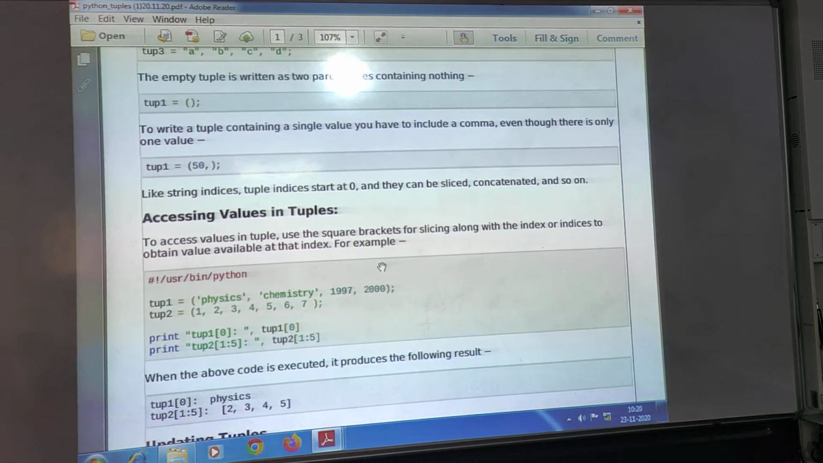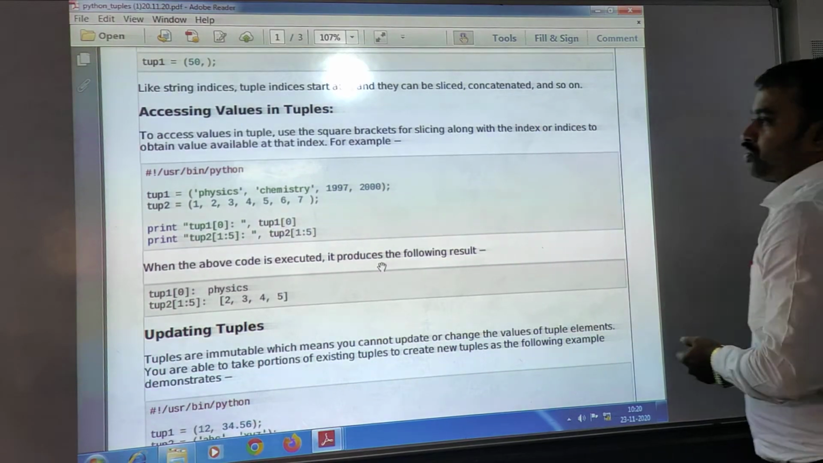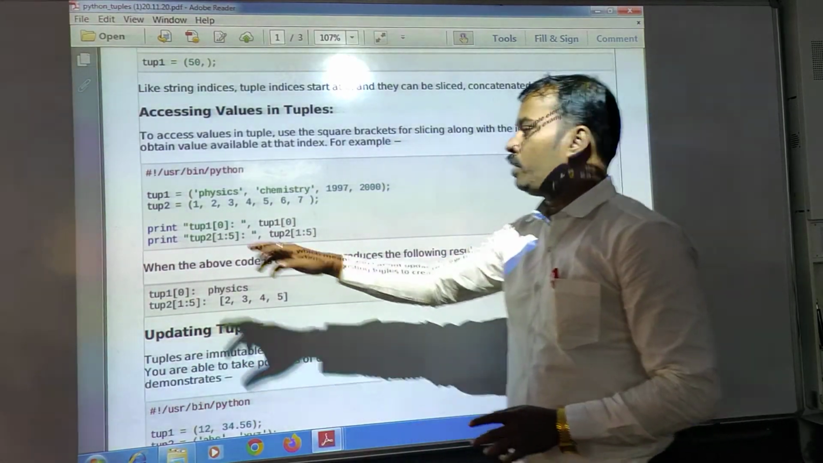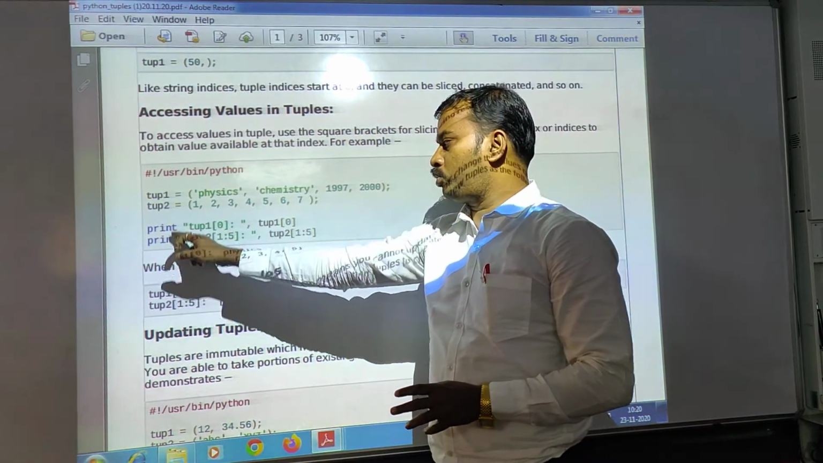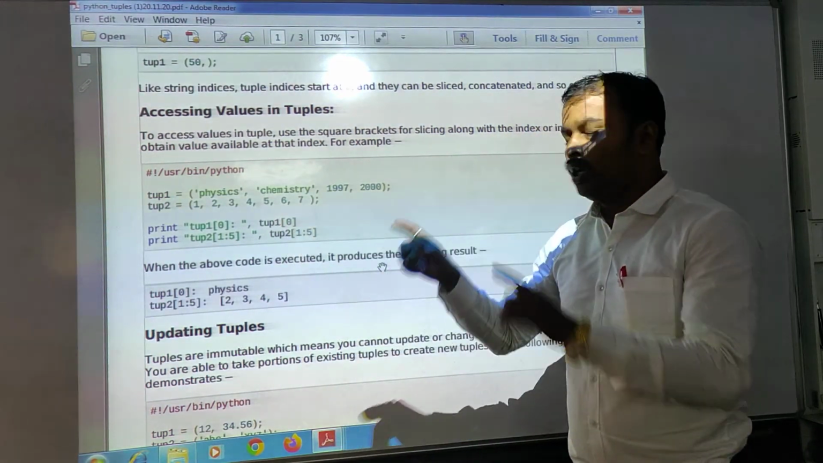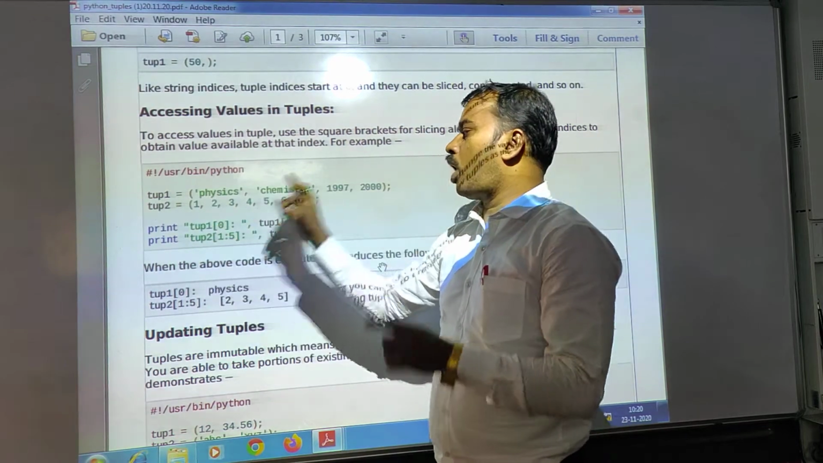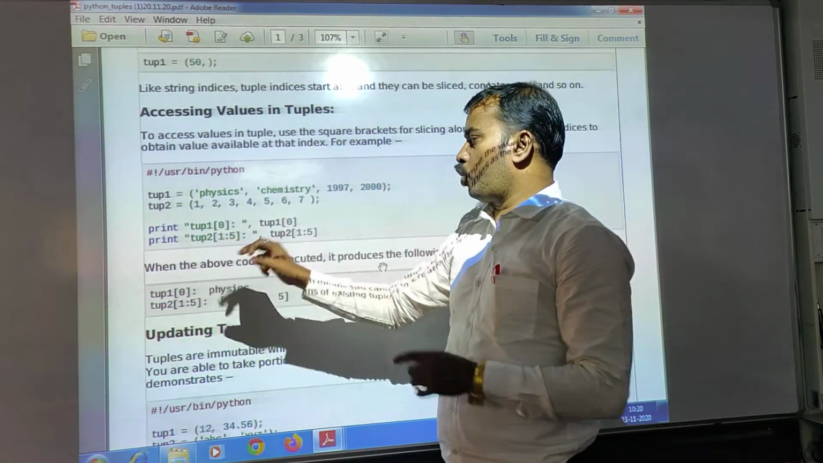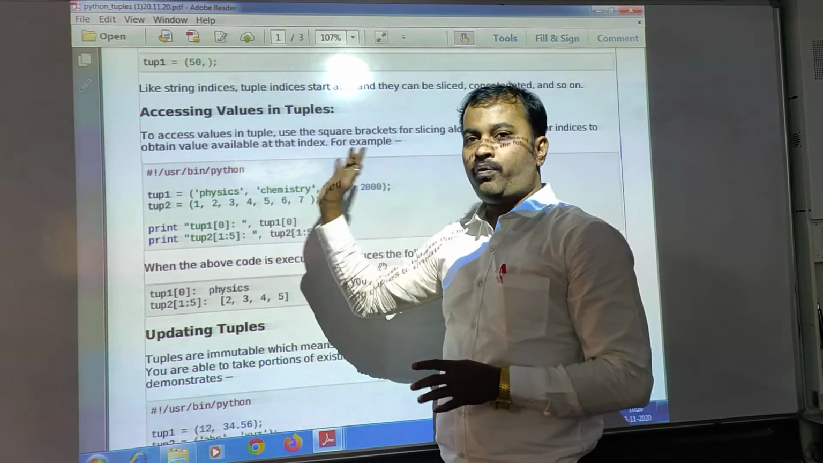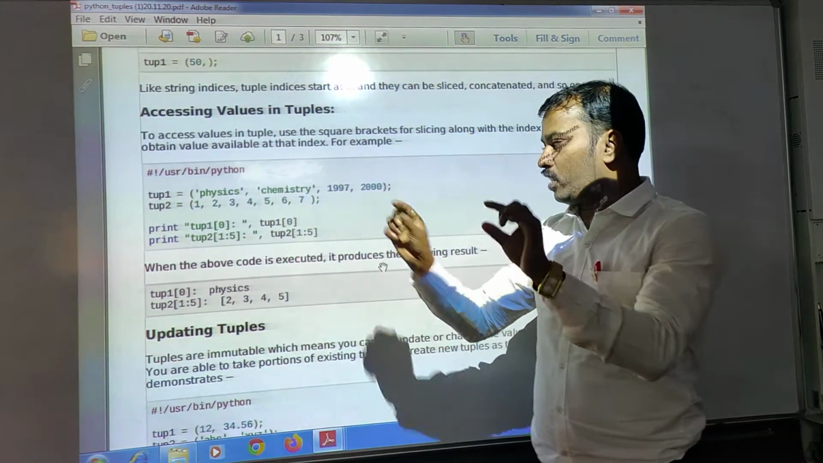Now how can you access values in a tuple? Look at this, this is a very interesting thing. Here I declare two tuples. After that I give a print command. You can use parentheses and tup1 of 0. That means the value at the first index position, which is physics. In the output you will see tup1[0] inside a string, and after that it will display physics. And after that tup2[1:5], where a range is given.